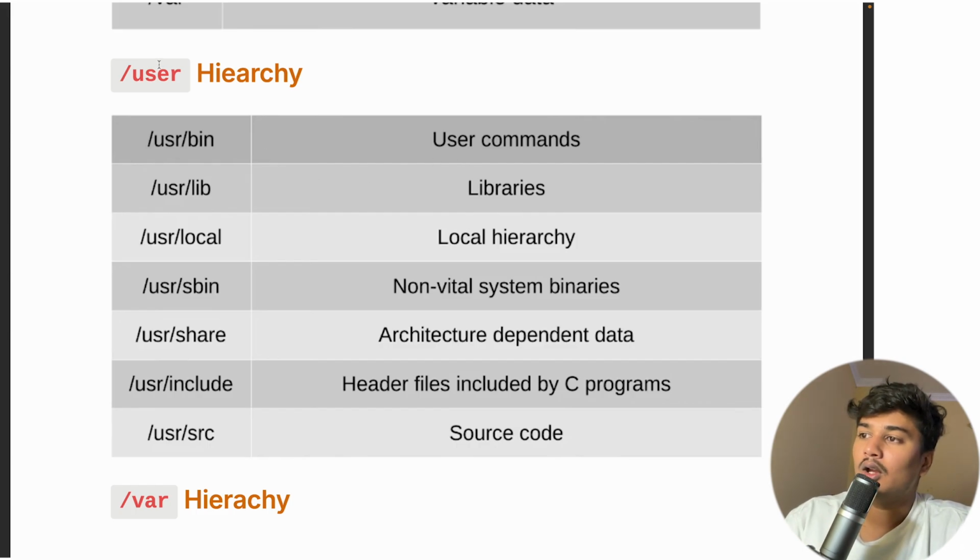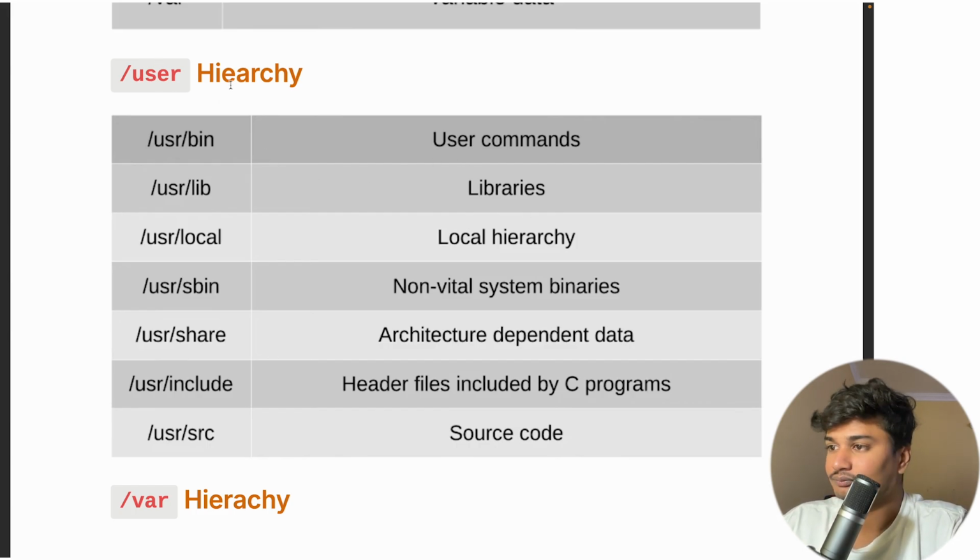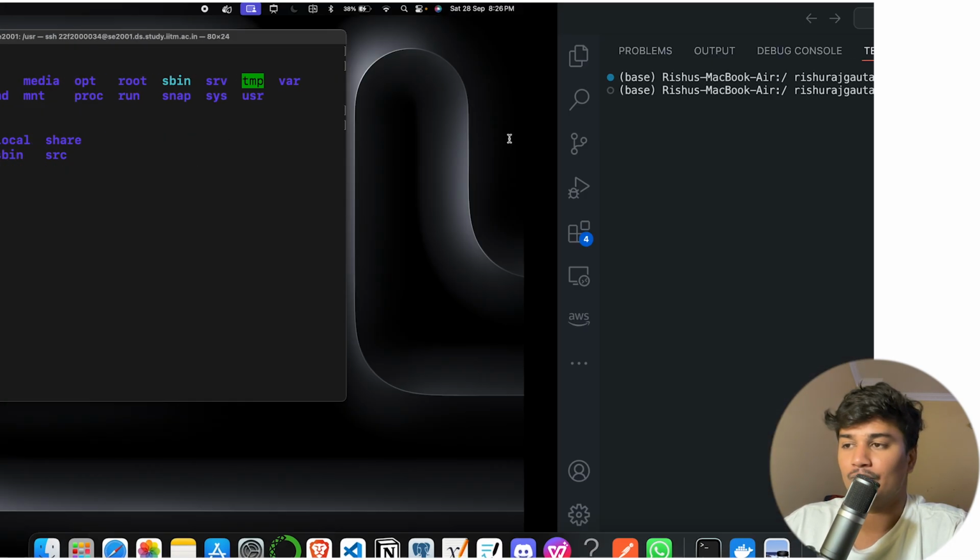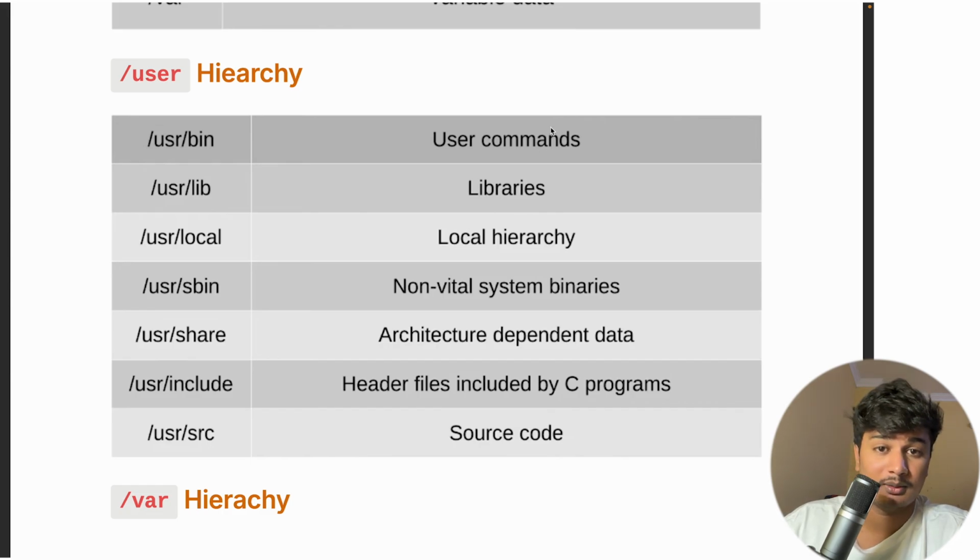So in the usr hierarchy, you can see /usr/bin. There is a bin folder, and it contains user commands. Then there is a lib folder inside usr, that is libraries.